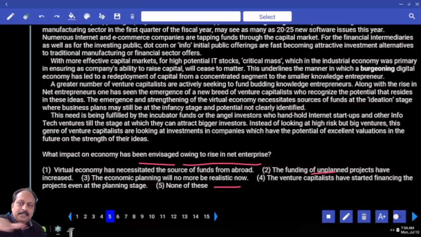No money, it is always at the same level. Imagine you have a brilliant idea, someone gives you 200 crores. What will happen? Sky is the limit. And the most important expression here, venture capitalists. Planning, they see, oh, this is a brilliant idea, fund the project. So what is the answer based on that? Fourth option is the answer. Sheer common sense. For this you don't have to read the passage. General reading habit, you can answer this question as well.